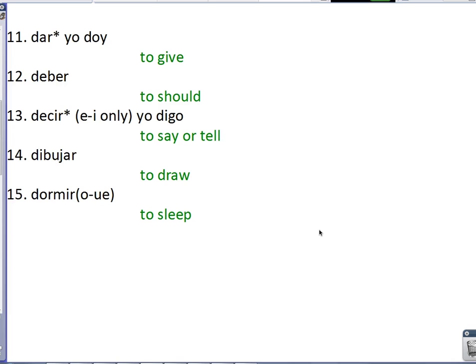Other thing to think about is there are 4 verbs that are totally irregular in the preterite. They are dar, ver, ser, and ir. Ser and ir are your FU verbs, but then in the preterite, dar and ver take er, ir endings, but no accents. I'm going to say that again. Think about what I'm saying. Maybe repeat it along with me. In the preterite, dar and ver take er, ir endings, but no accents.